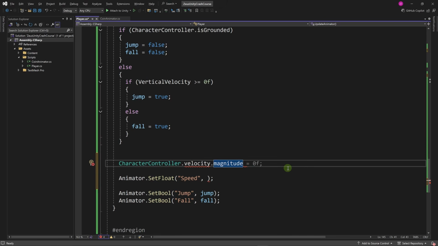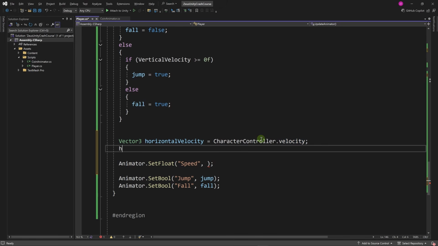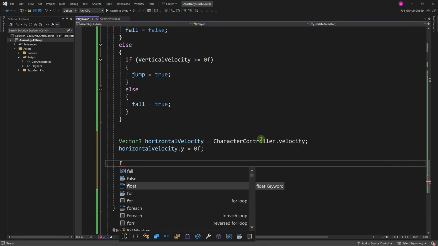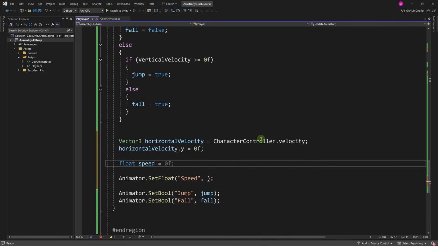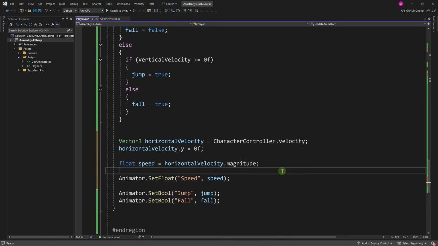However, it will also contain the speed along the y-axis. What we can do is eliminate that speed. Let's say Vector3, let's call it horizontalVelocity. It's the velocity of the character controller without taking into account the y-axis. Let's set it to characterController.velocity, and we're going to say horizontalVelocity.y equals 0, and the speed, let's define a float here, speed will be equal to horizontalVelocity.magnitude. Now let's set the speed parameter on our animator to speed, and this should do it.